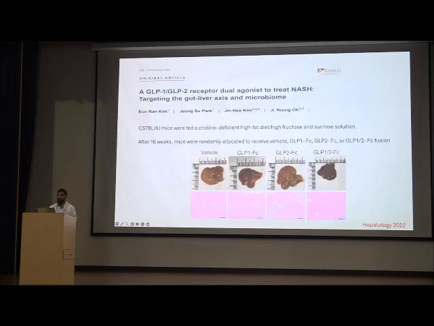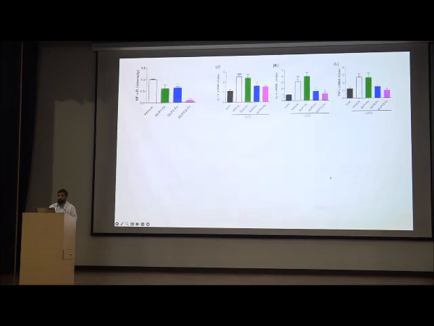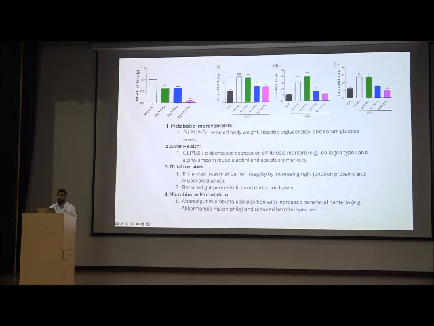In another model of NASH, a GLP analog coupled with GLP-1, GLP-2 and fusion proteins showed that the coupled GLP-1 and GLP-2 decreases inflammation, in the form of NF-kappa B, IL-1 beta, IL-6 and TNF-alpha. It causes metabolic improvements in the form of reduced body weight, hepatic triglycerides and serum glucose levels. It improves liver health by decreasing fibrosis, and improves the gut-liver axis by enhancing intestinal barrier integrity.